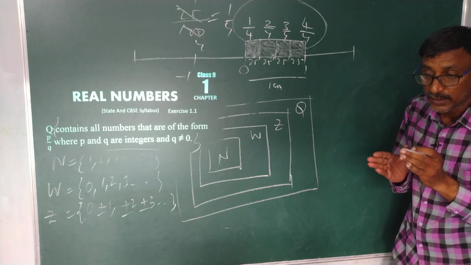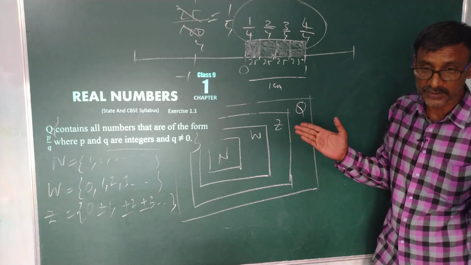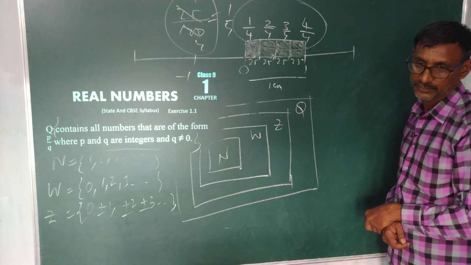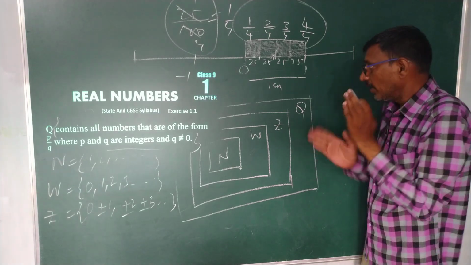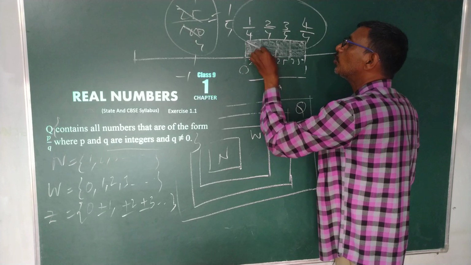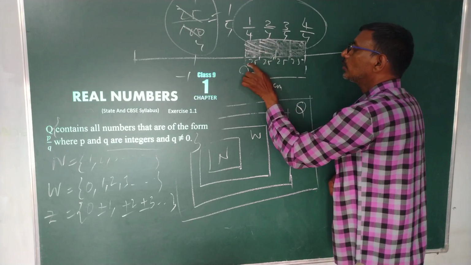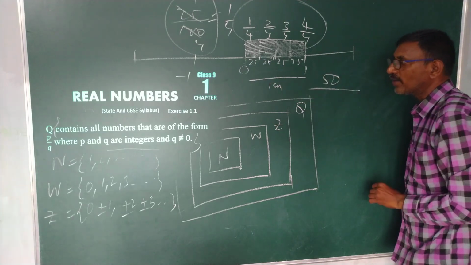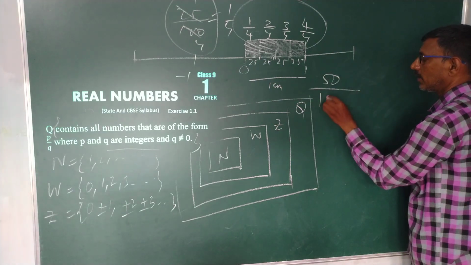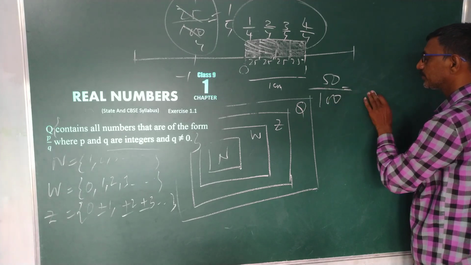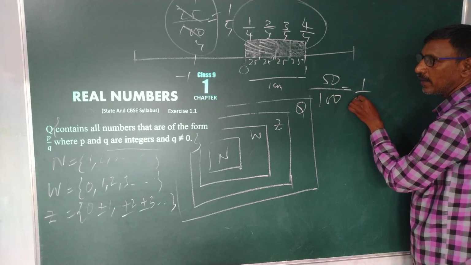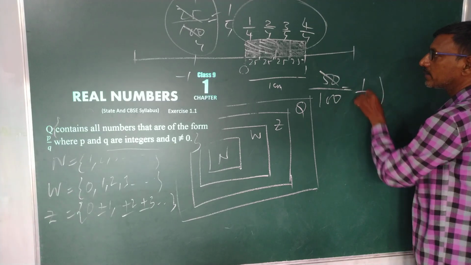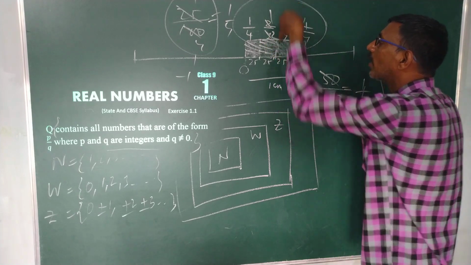That means this is in different forms, but it gives 1 by 4 only. Do you understand my point? When coming to two parts like this, 25 plus 25, 50 out of 100. How much is this value? 1 by 2. See, 50 ones are 50, 50 twos are 100, so 1 by 2.